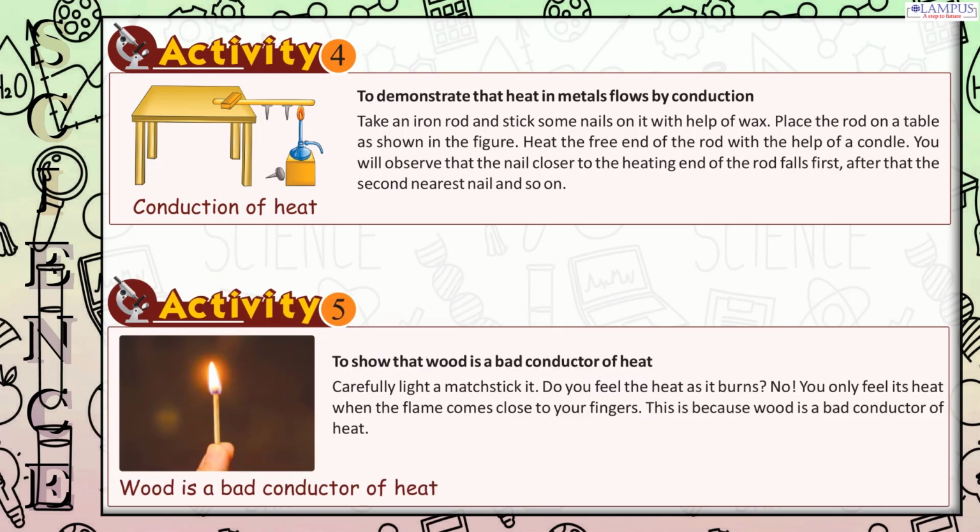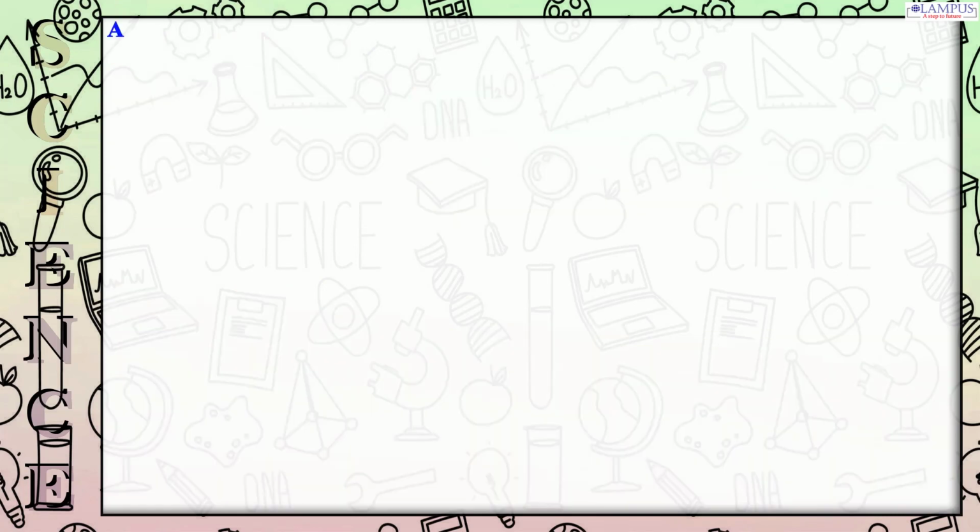Activity 5. To show that wood is a bad conductor of heat, carefully light a matchstick. Do you feel the heat as it burns? No, you only feel its heat when the flame comes close to your fingers. This is because wood is a bad conductor of heat.